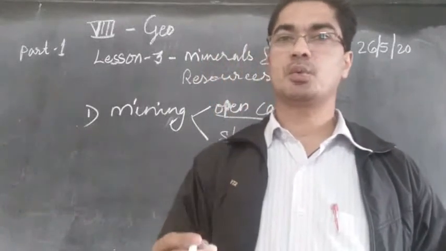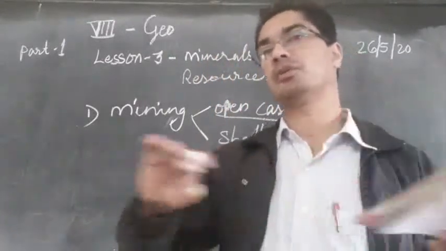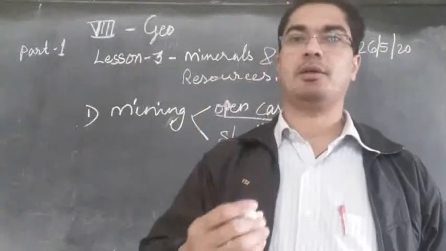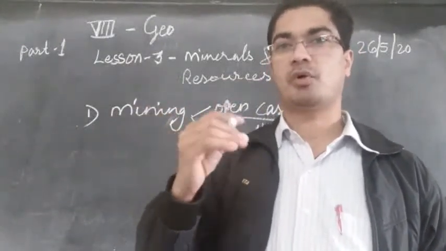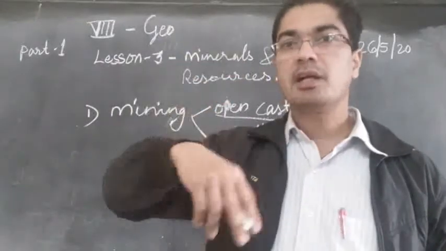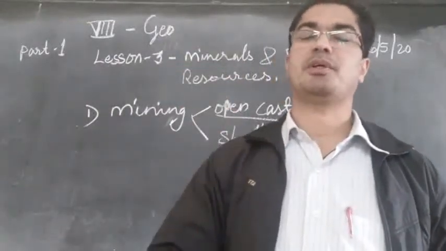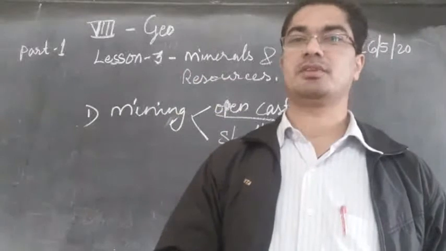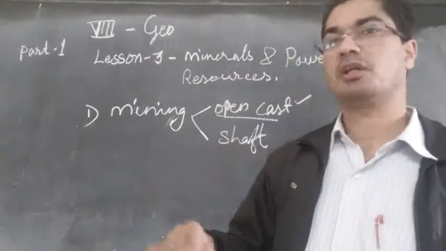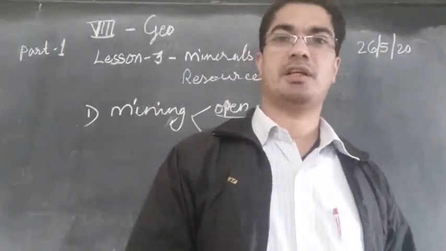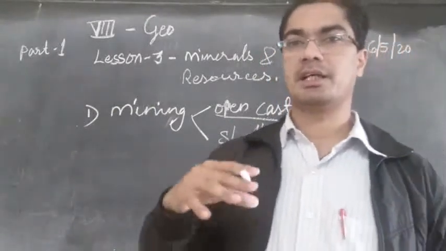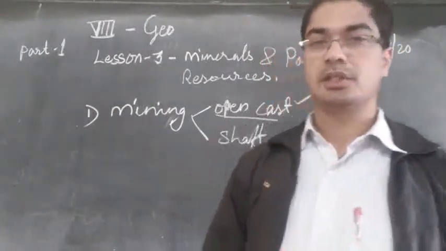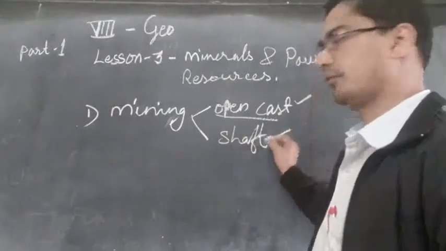So in those places, what will they do? They will not remove the soil, but they will dig deep, like a tube well. You must have seen the tube well or ring well. So they will drill and go deeper and deeper, exactly in that spot. Without removing all the soil, they will just dig inside and drill and go deeper and deeper. That is called shaft mining.